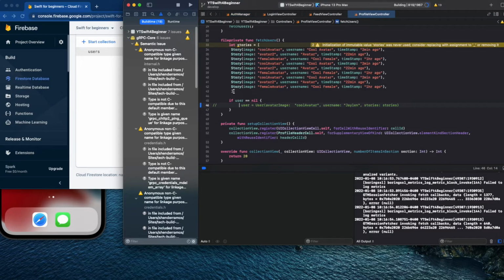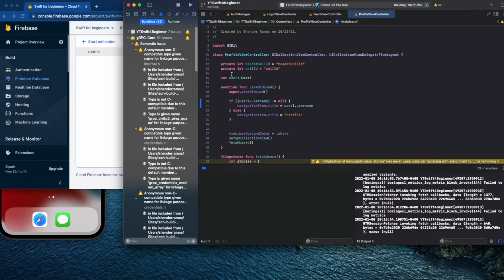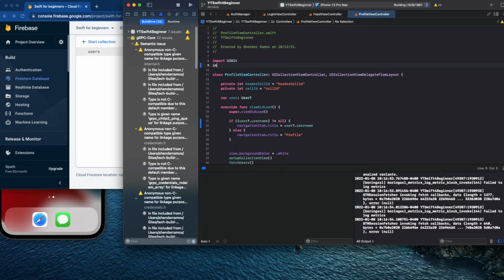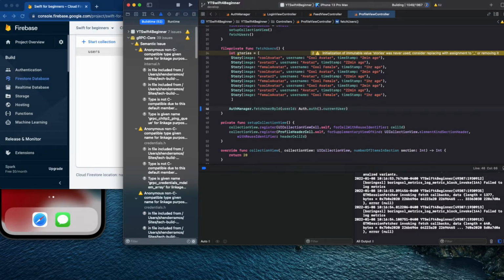So okay, let's do this. Let's do it right here. If this was like auth manager, the fetch user by user ID, you might be thinking, what is the user ID? If we would do this, import Firebase auth, you already know this, auth, the current user, right? The UID. But because it's an optional, you could just be like, boom, your UID. You could be like your user, right?